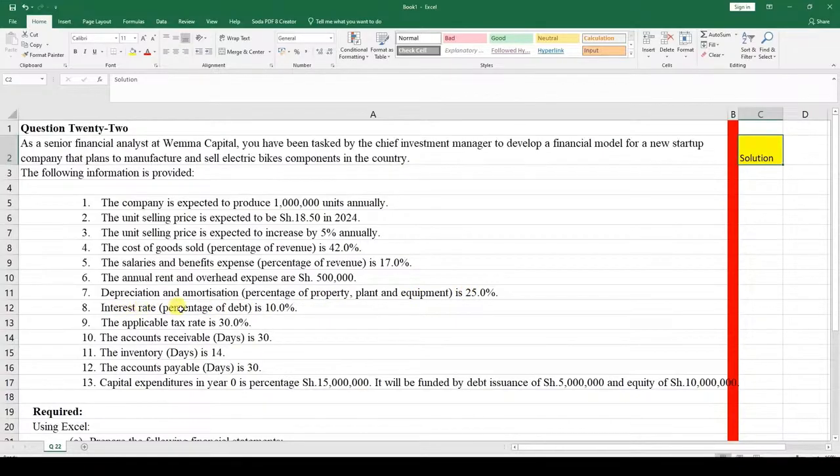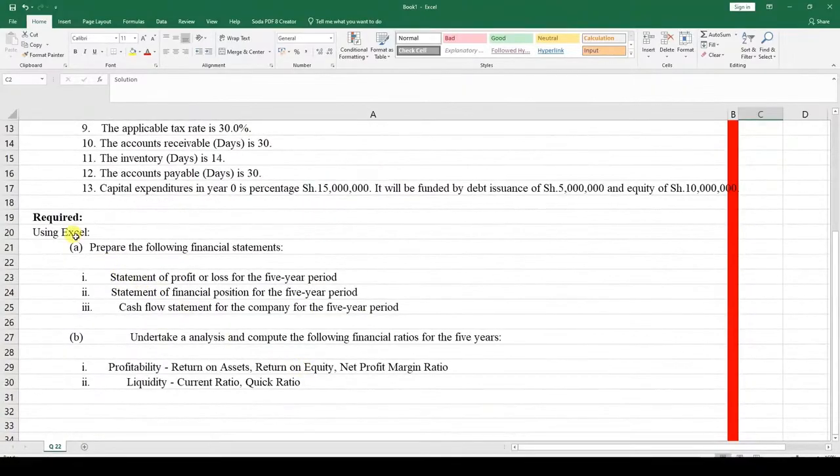The interest rate percentage of debt is 10%. The applicable tax rate is 30%. Number 10, the accounts receivable days is 30. Number 11, the inventory days is 14. Number 12, the accounts payable days is 30. Number 13, capital expenditures in year 0 is 15 million. It will be funded by debt issuance of 5 million and equity of 10 million.